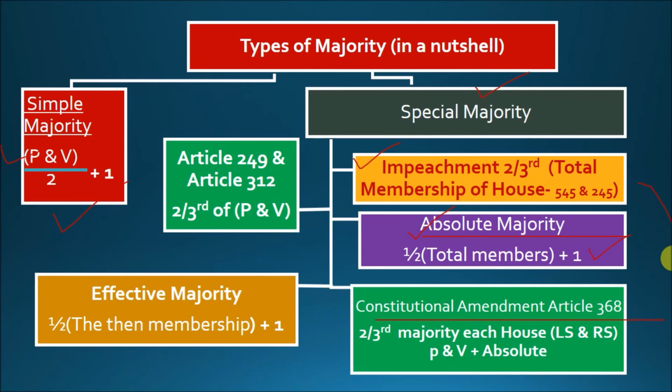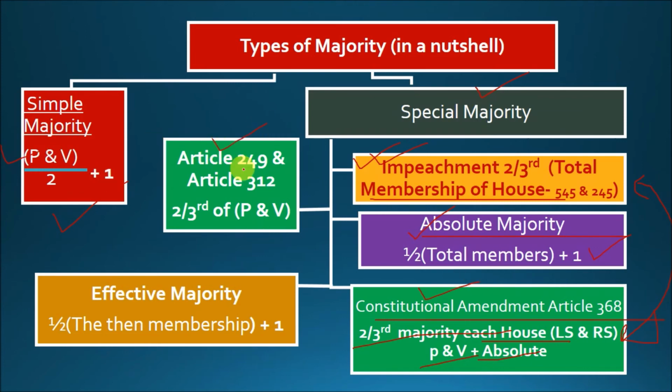See, this is very similar to the impeachment process, or not? The only difference is that 2/3 of the total membership of the house is required in the case of an impeachment, whereas in constitutional amendment, 2/3 majority of each house present and voting will be required plus the absolute majority. Only in that case can a constitutional amendment be done.